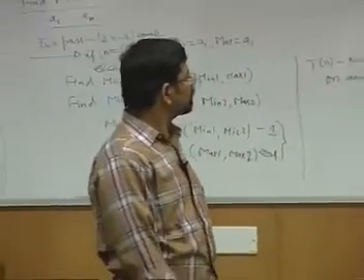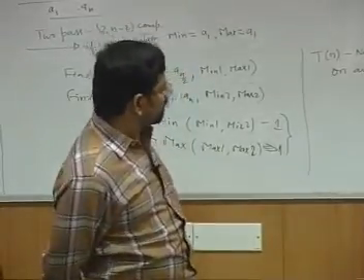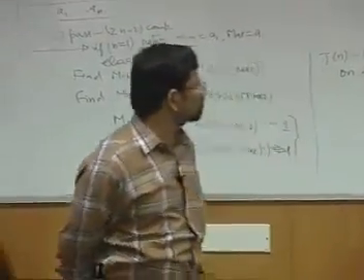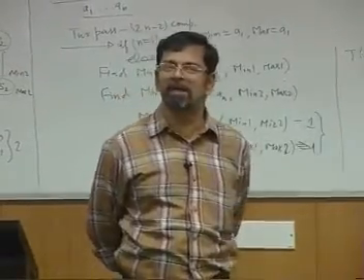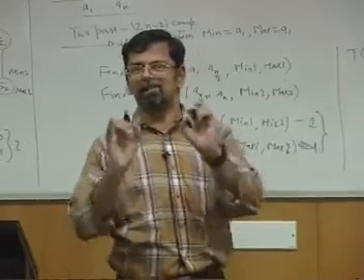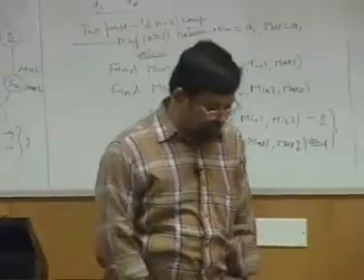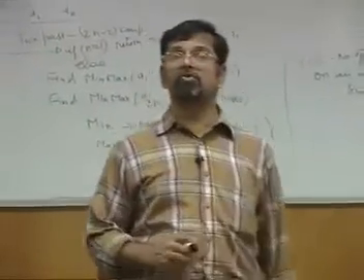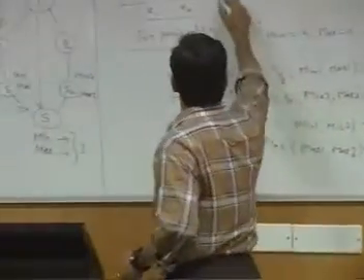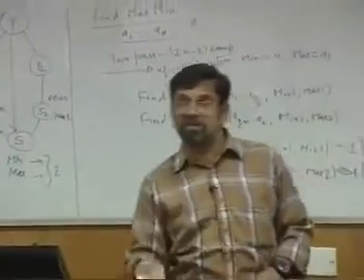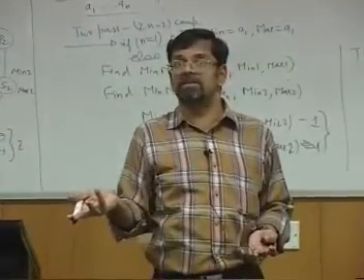Okay, T of n equals T of floor of n by 2 plus T of ceiling of n by 2 plus 2, and T of 1 equals 0. So this completely and perfectly gives you the complexity. But if it is like this, are we able to compare it with this? Is it better than 2n minus 2 or worse than 2n minus 2? Or what about the status of this?